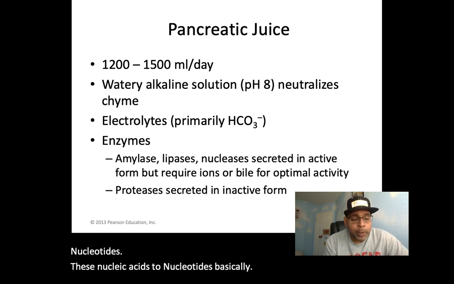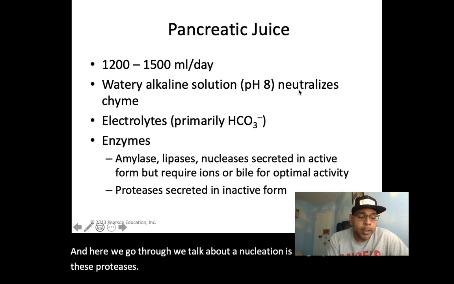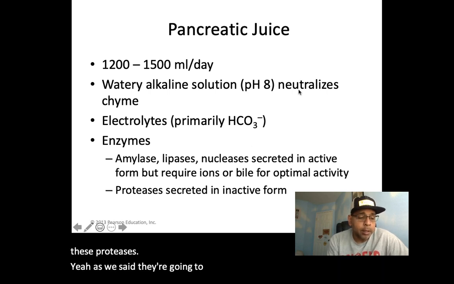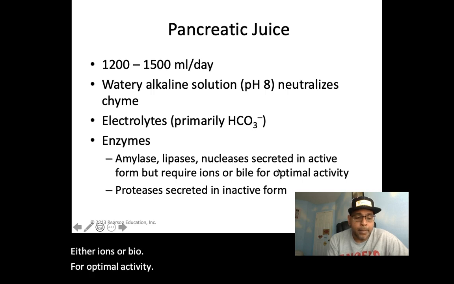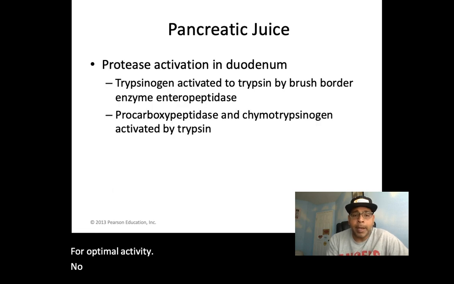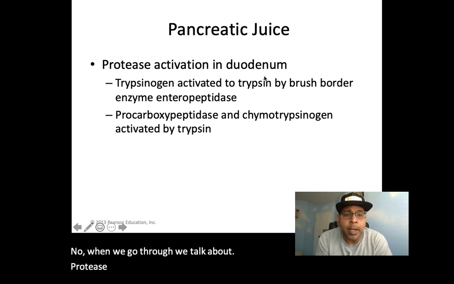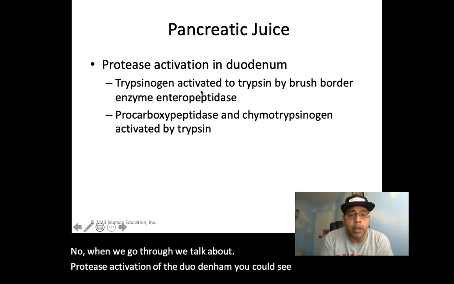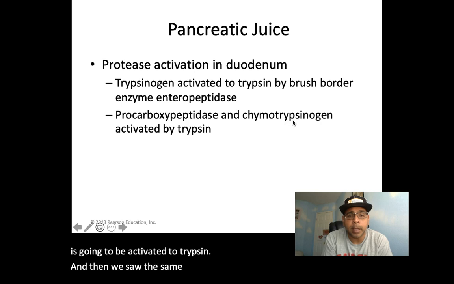And here, when we talk about nucleases, lipases, and these proteases, as we said, they're going to require either ions or bile for optimal activity. Now, when we talk about protease activation in the duodenum, you can see trypsinogen we saw is going to be activated to trypsin. And then we saw the same thing with procarboxypeptidase and chymotrypsinogen.